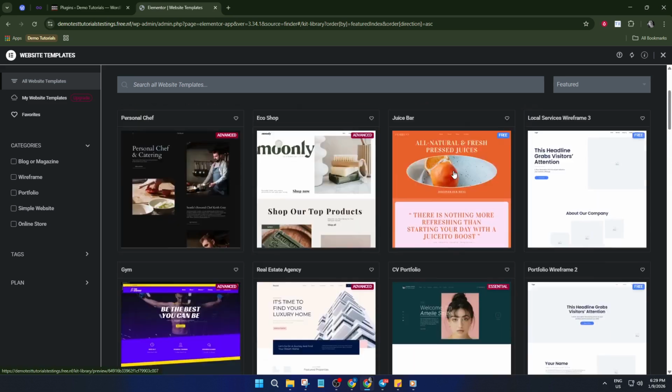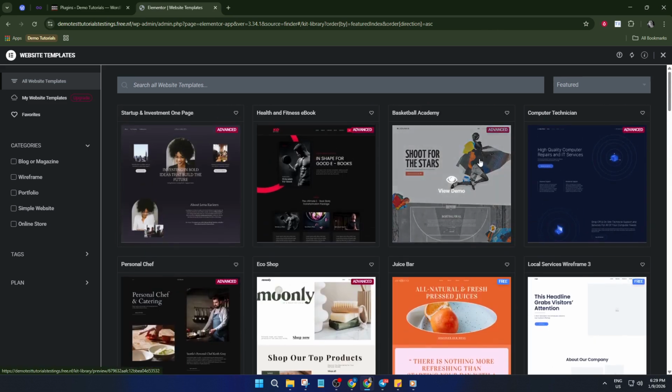Elementor offers a wide variety, from minimal landing pages to vibrant business layouts. You can preview each template to see exactly how it'll look on your website, making it super easy to choose the one that matches your vision.